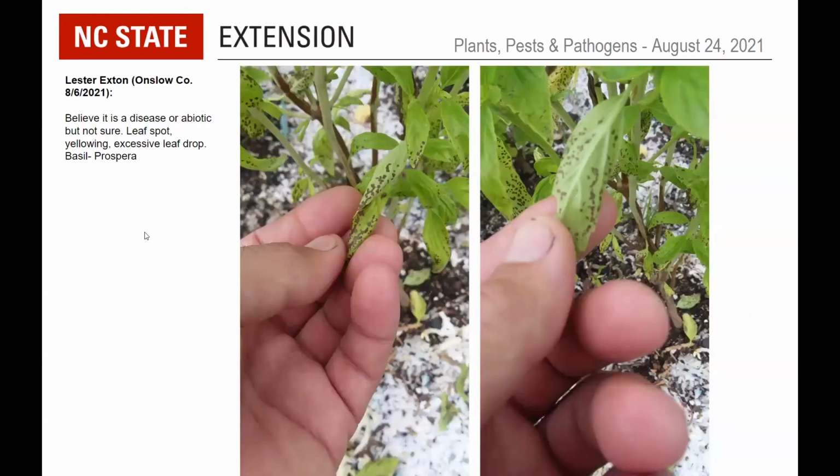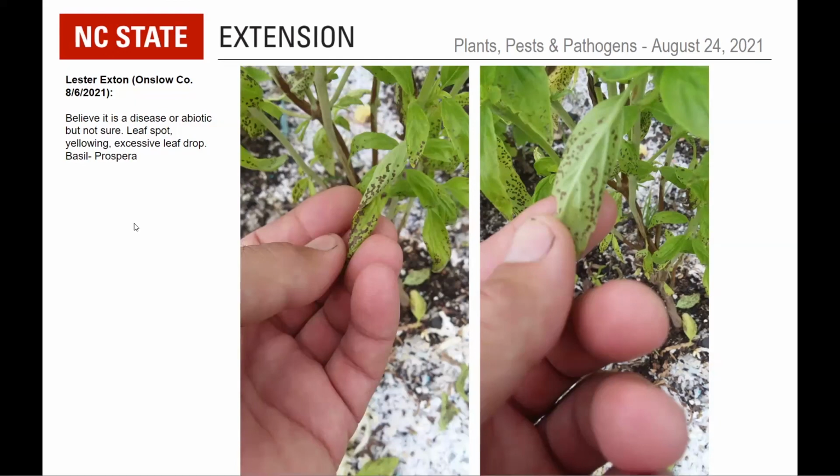And this basil, I do not know. So Matt and I talked about this one. One of the first things that we thought about was some insect feeding, four-lined plant bug, but that wouldn't be in Onslow County. It does not look like downy mildew. I don't really think it's a disease. So Matt, if it isn't bugs, then I think it may be some kind of nutritional issue or some other abiotic, but can't say for sure.